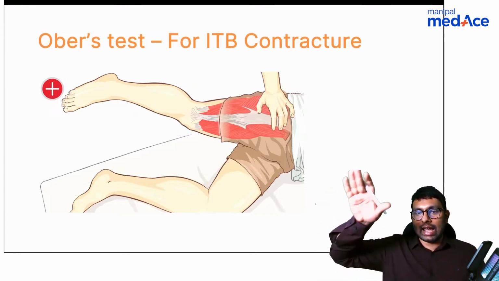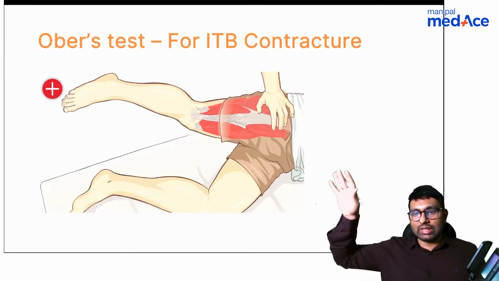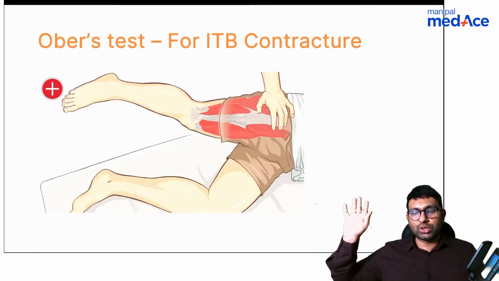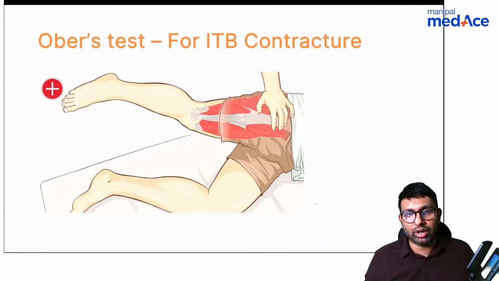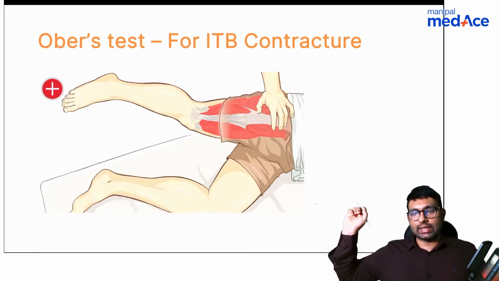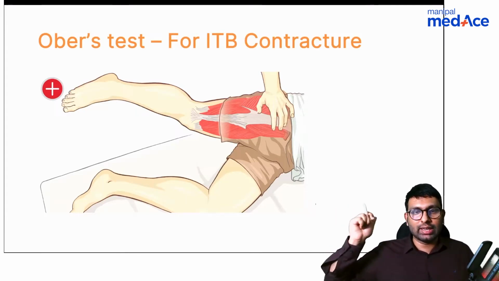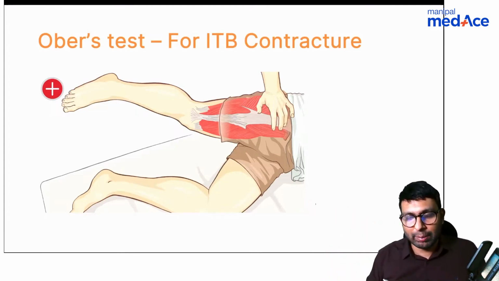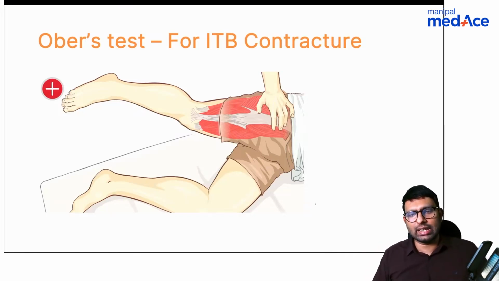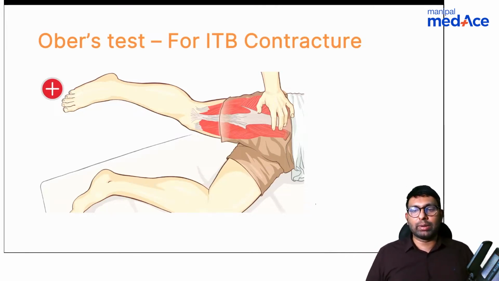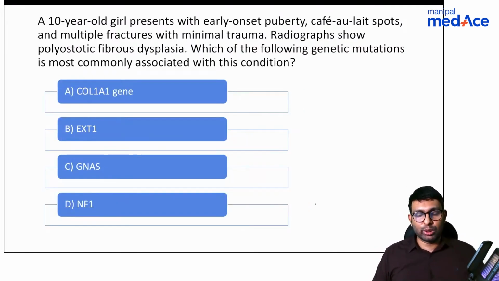But if the leg hangs, as you see in this image, if the leg hangs like this in this position, that means that there is an IT band contracture. So it is Ober's test that is done. This is the image that you will see, iliotibial band contracture. You will see Ober's test positive in cases of poliomyelitis, because IT band contractures are more common in cases of polio. Now let's come back to orthopedics.